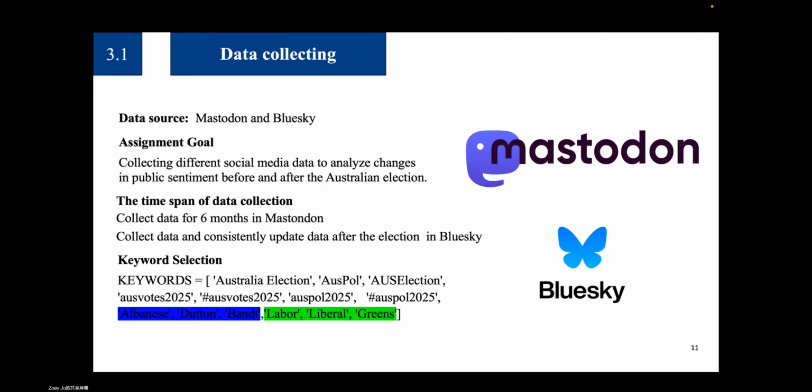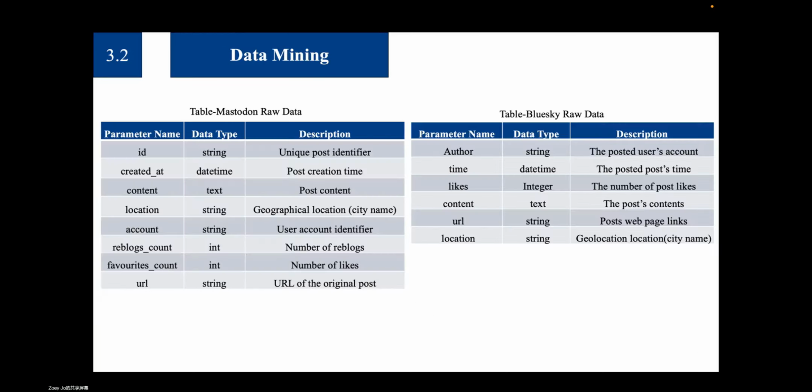For keyword selection, we not only chose hot keywords like Australia election and AUS poll to get the largest part of the data, but also political words like candidate names and party names to ensure data integrity, such as Dutton and Labor.